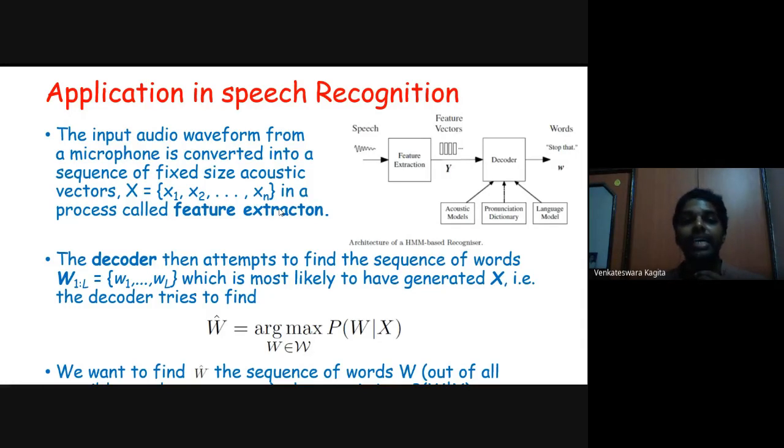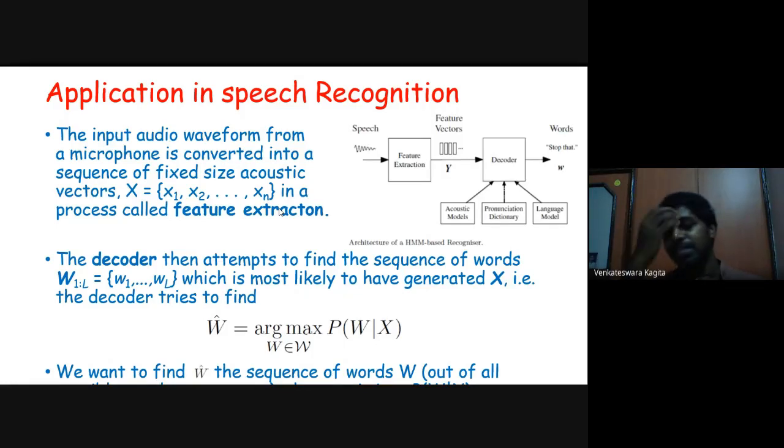But here we have a sequence of n acoustic vectors extracted from the speech signal. These are continuous valued vectors, in contrast to the discrete values in the previous case. X1 is one vector, X2 is another vector, and so on, Xn is another vector. These are the feature vectors, acoustic vectors, extracted through feature extraction.